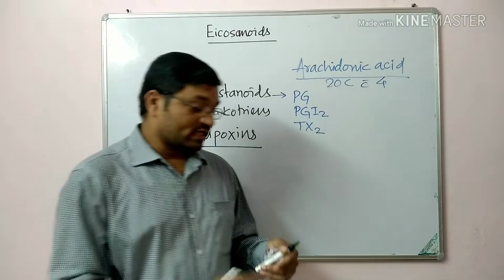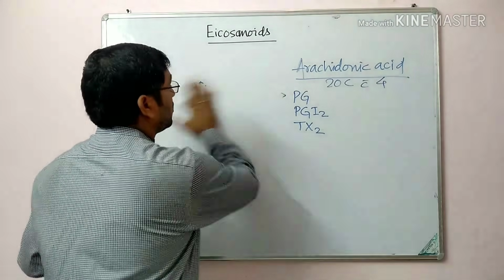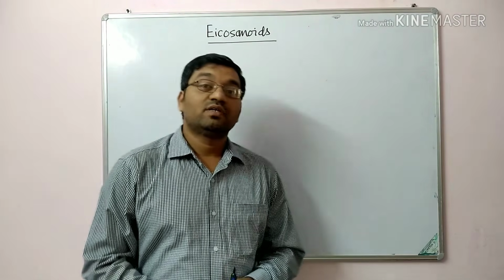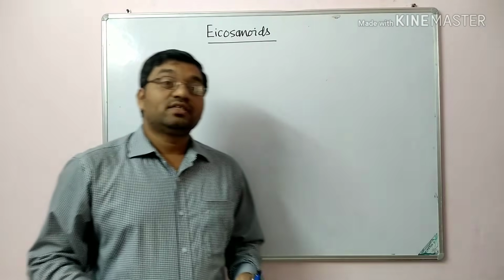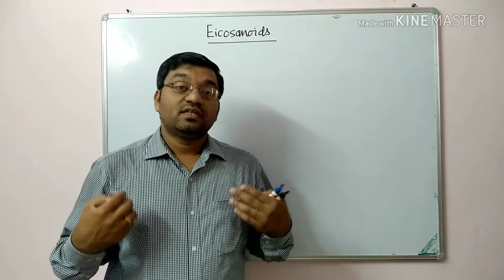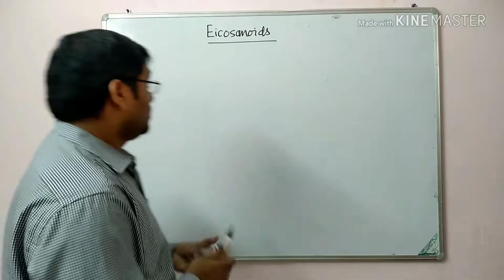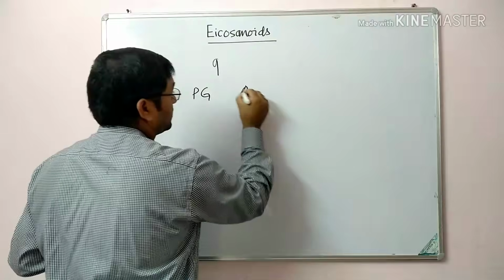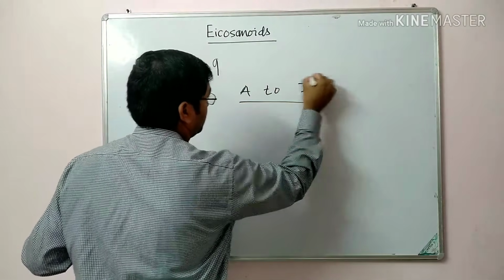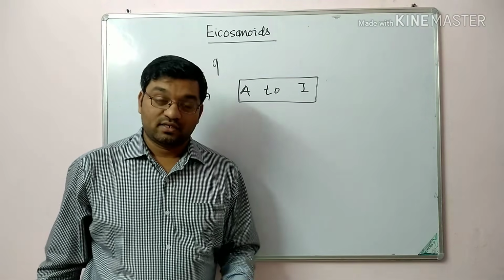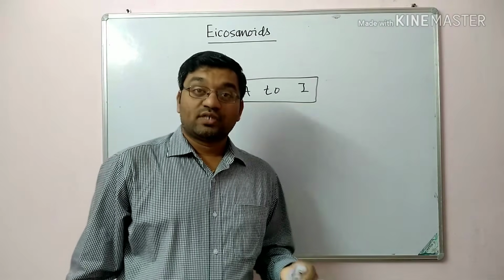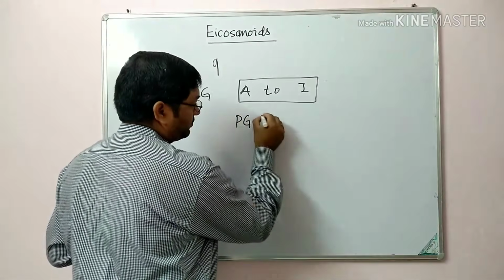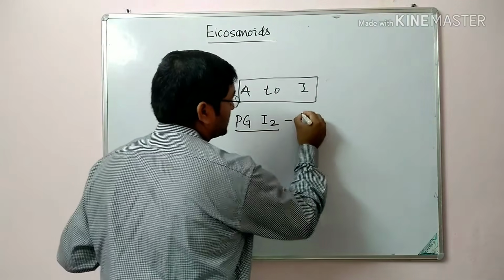Coming to the synthesis of eicosanoids or prostaglandins and related compounds, initially they were isolated from the prostatic secretion. That's why the name prostaglandins is given. But later on it was found that they are present in all cells of the body. So coming to the prostaglandins, there are about 9 classes of prostaglandins from A to I, prostaglandin A to prostaglandin I. And there are a few important prostaglandins we are going to discuss, that is prostaglandin I2. This is also known as prostacyclin.